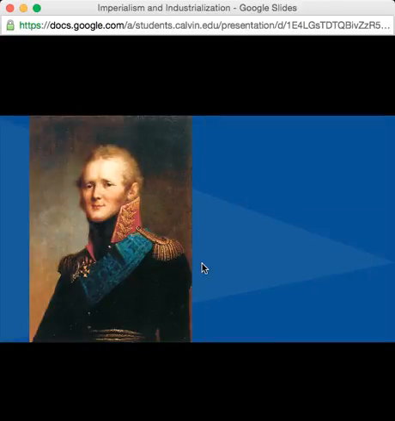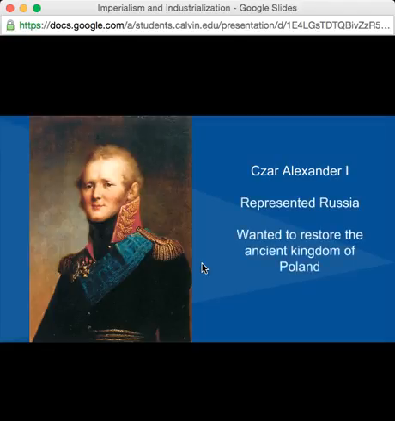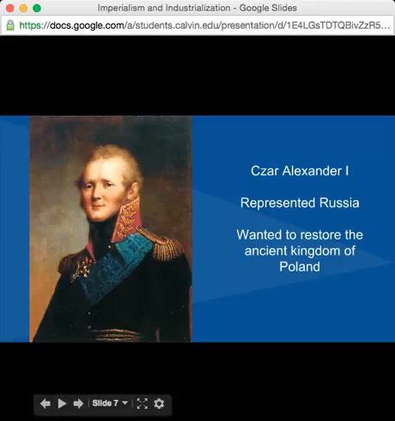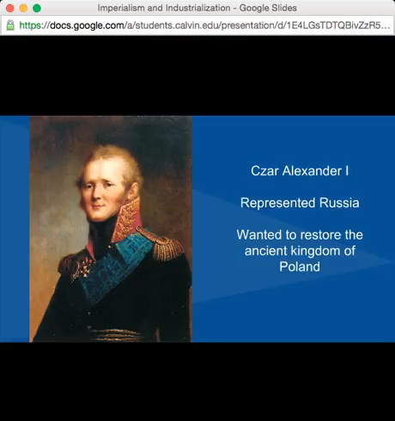The next person who was there is Tsar Alexander I, and he represents Russia. Now, his main goal is to restore the ancient kingdom of Poland. However, Tsar Alexander I became a mystic before the Congress of Vienna, and so he is not thought of very much during the Congress. He's thought of to be a little insane, actually, and his word is not taken to mean very much.